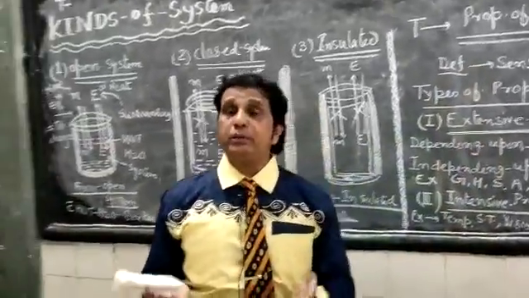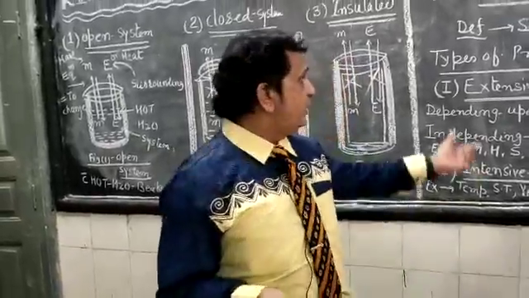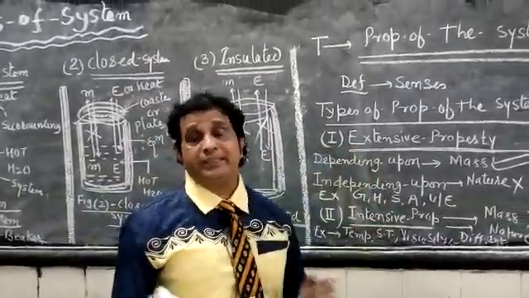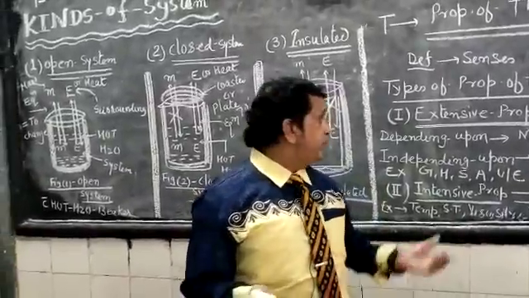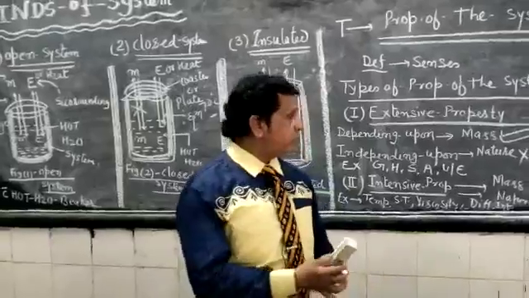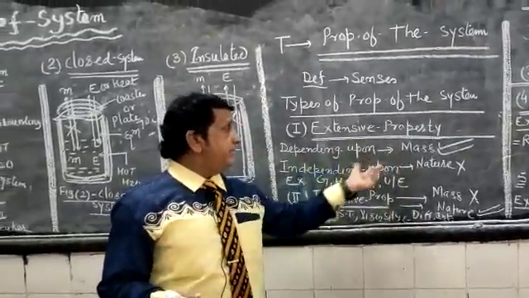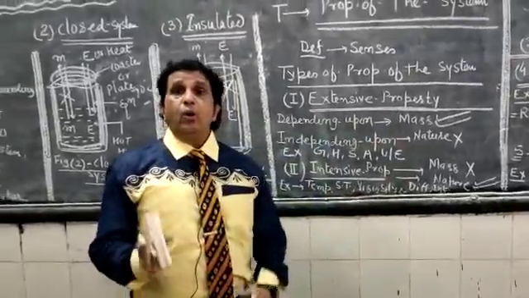There are two important properties of the system in thermodynamics. The first one is extensive property. Extensive properties are those properties which depend upon mass and are independent of nature.